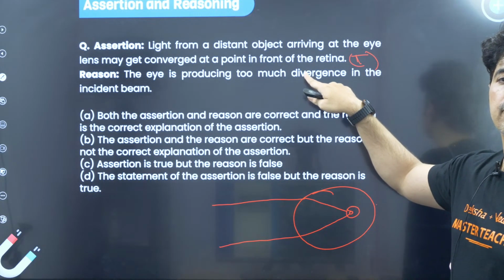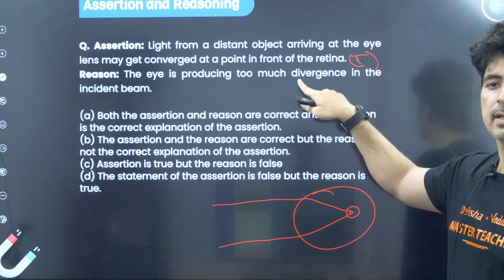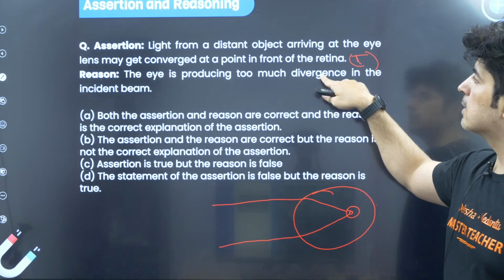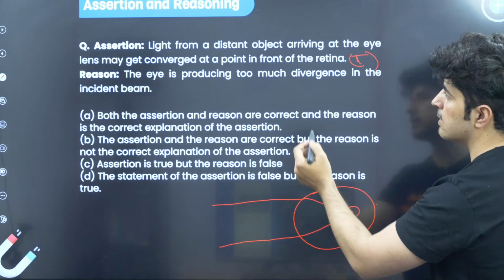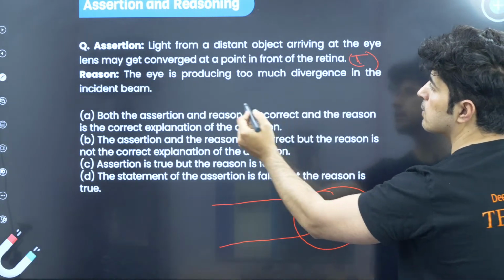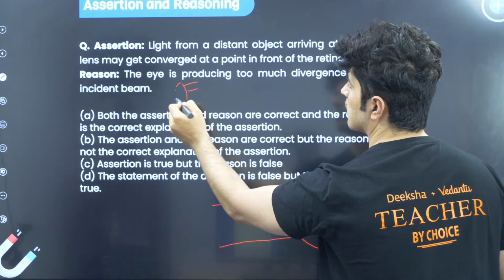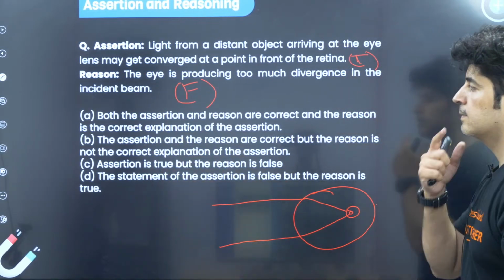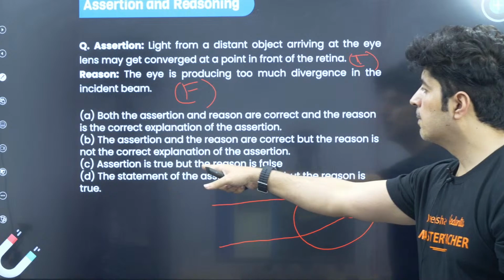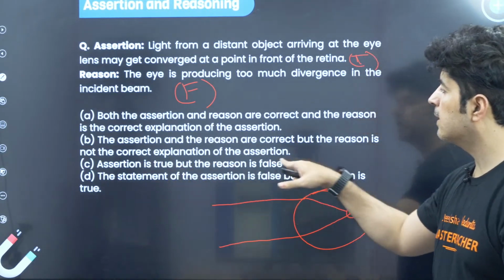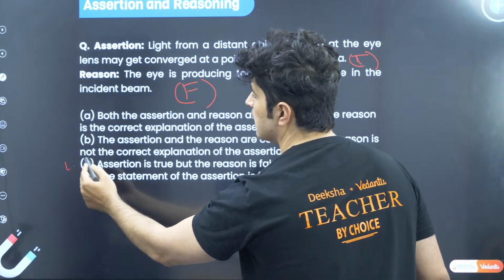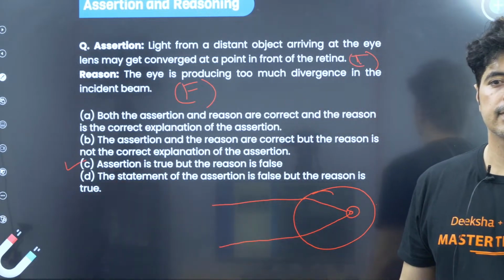So the reason is false. The light over here converges, but the reason says it diverges. So which answer is correct? The assertion is true, but the reason is false. This is the right answer.